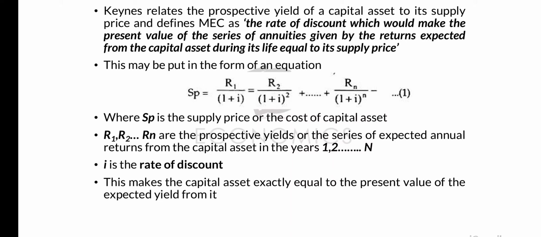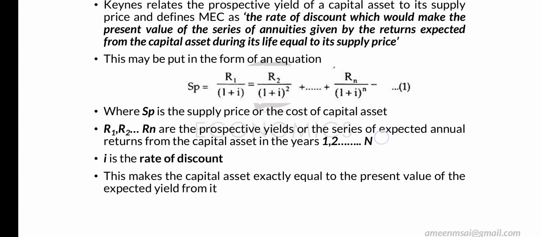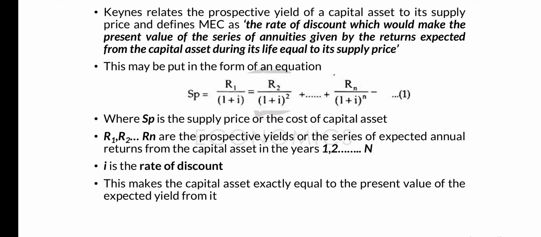So how does he explain MEC? He says that MEC is the rate of discount, or it is that percentage, which would make the present value of the series of annuities given by the returns expected from the capital asset during its lifetime equal to its supply price. It's a big sentence. What does it mean?